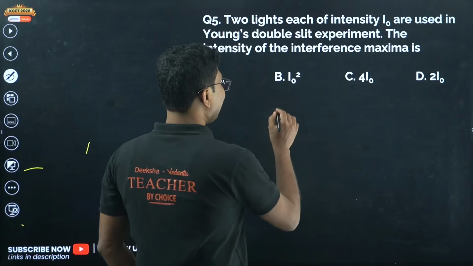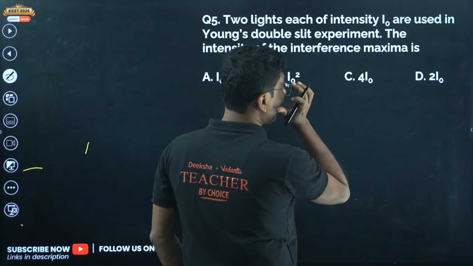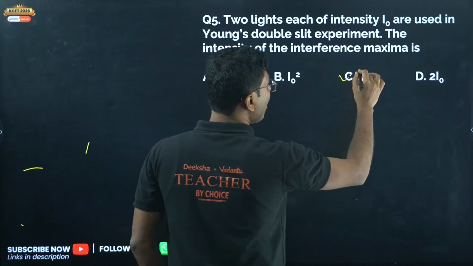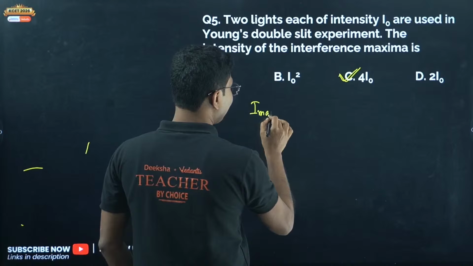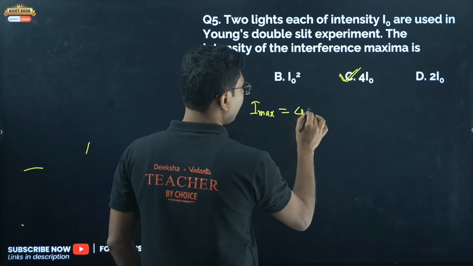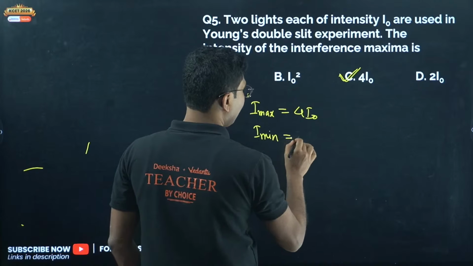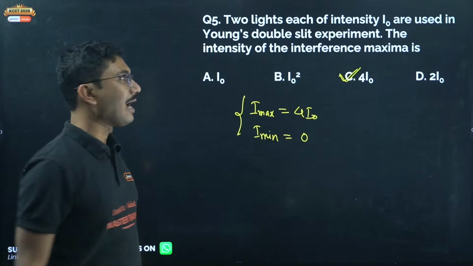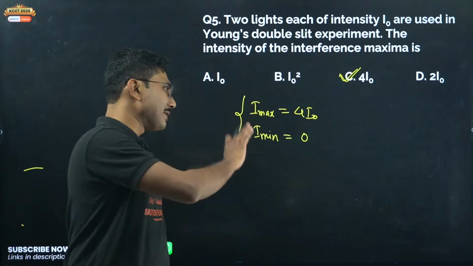Again, the intensity of the maximum in case of Young's double slit experiment is given by 4I0. Maximum intensity is 4I0 and minimum intensity is 0. If both have the same intensity, the maximum intensity becomes 4 times, minimum intensity will be 0.